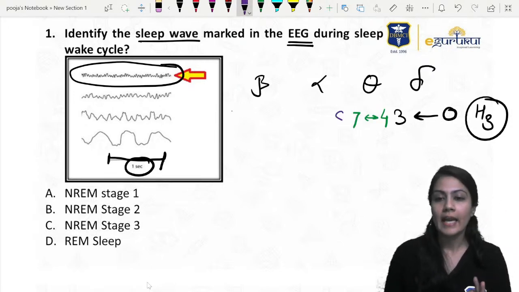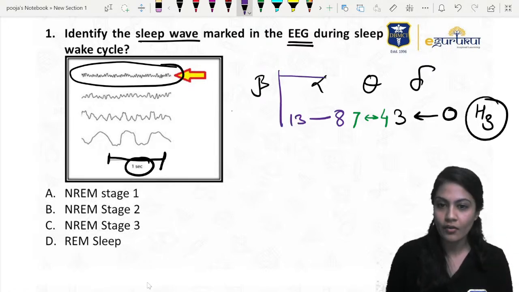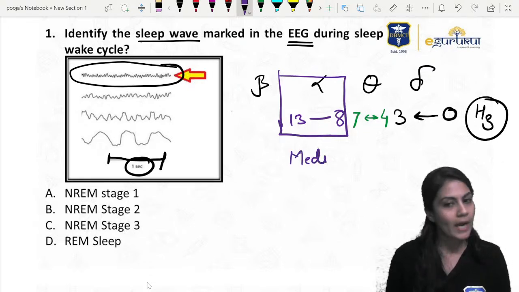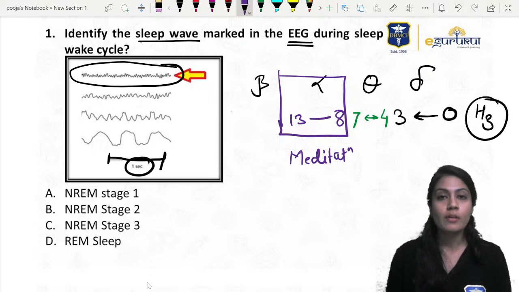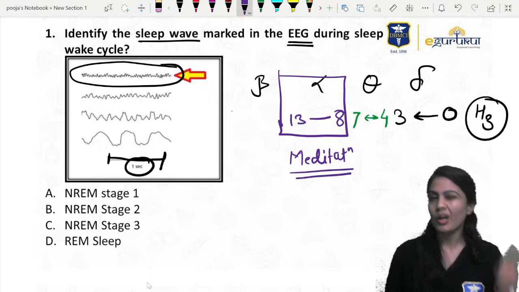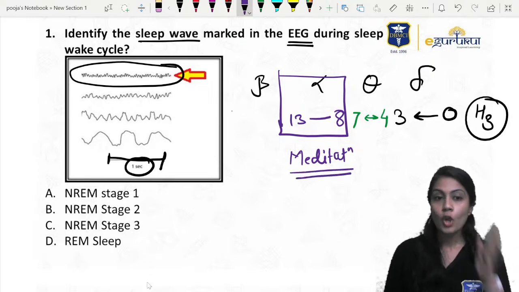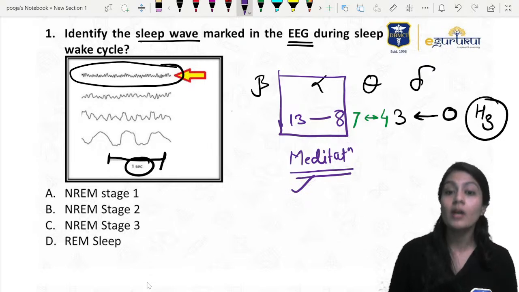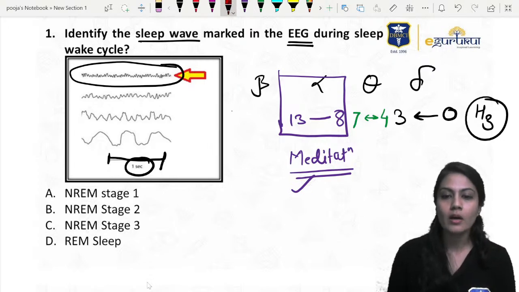If it is 8 to 13 hertz, we call it alpha wave, which is usually found in meditation. I'm specially telling this because in 2018, 17, 15, in these NEETs they concentrated on the alpha wave, and now in 2020 they asked about the beta wave. The answer here is beta wave.